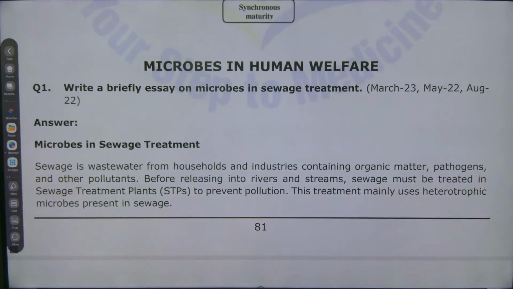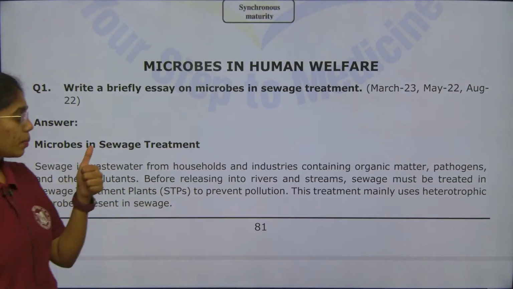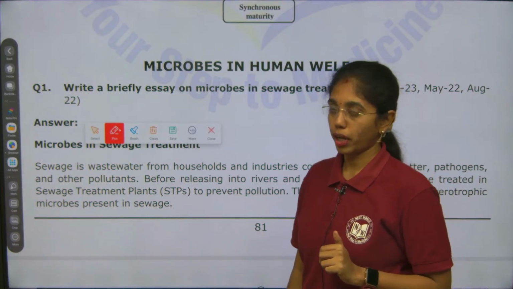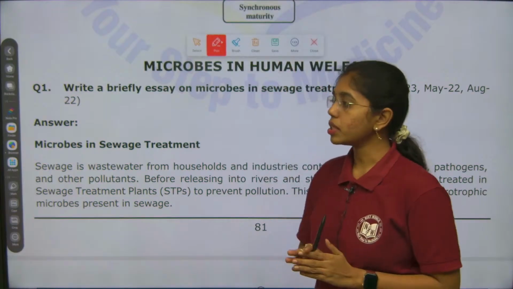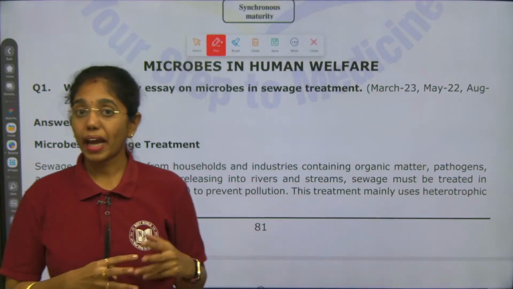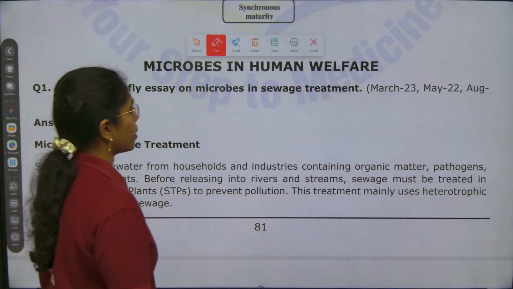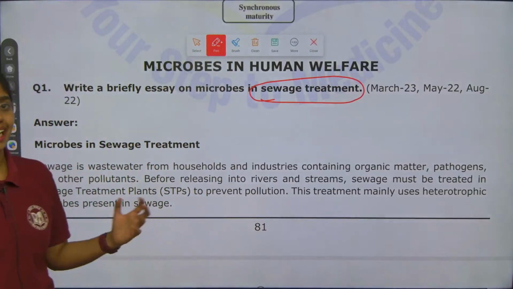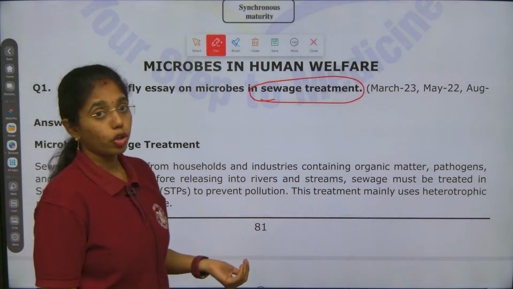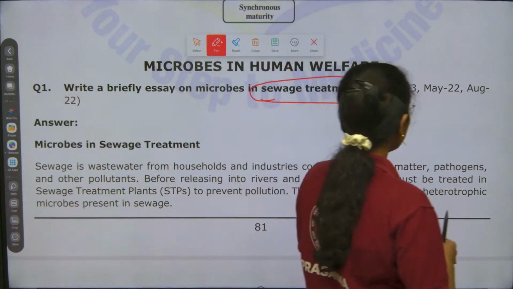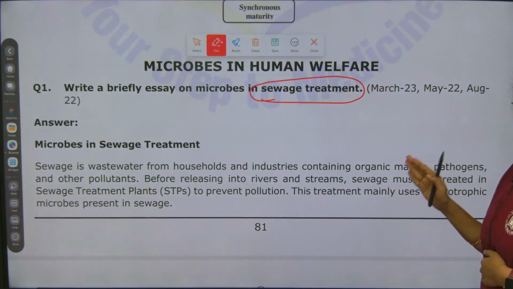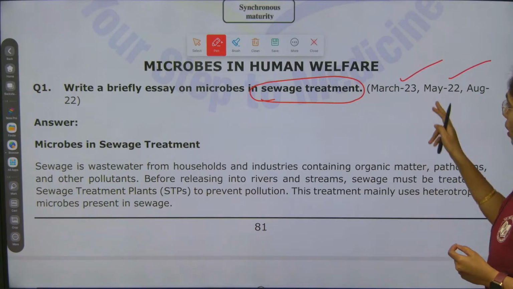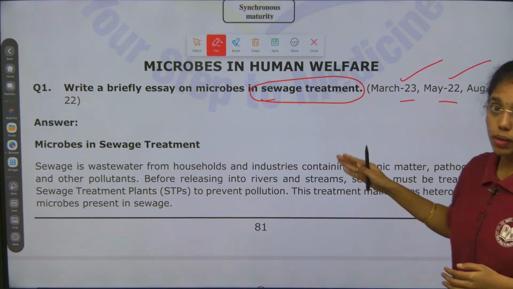Microbes in human welfare. So, those 2 questions, one is about tissue culture, second is plant breeding. Most important questions from strategies of food production and enhancement. Now, the only question that we have to focus from microbes in human welfare is sewage treatment. Highly important. Sewage treatment, where we have to focus on the primary sewage treatment, secondary sewage treatment, and in that also aerobic, anaerobic modes of sewage treatment. This sewage treatment has appeared in March 2023, May 2022, August 2022. These are 3 consecutive years wherein this question has appeared.